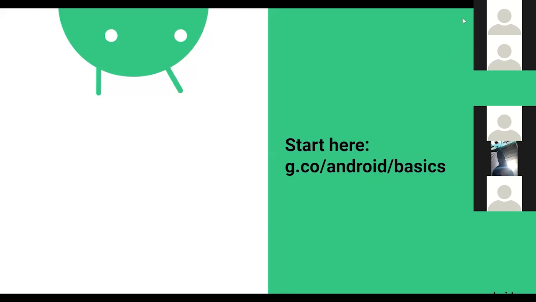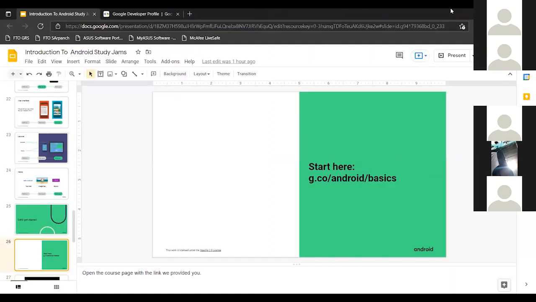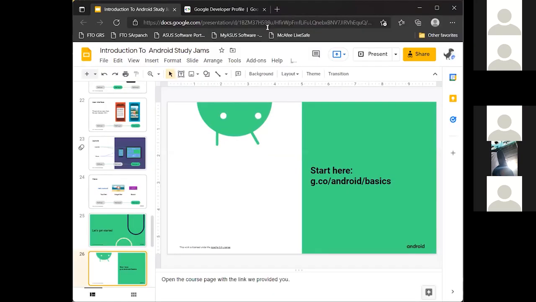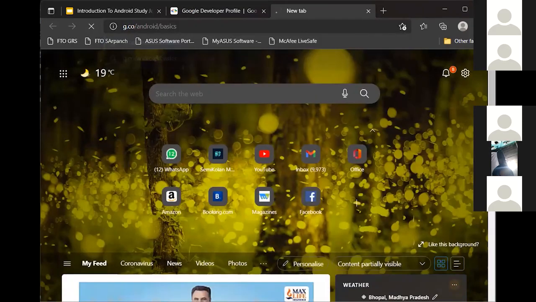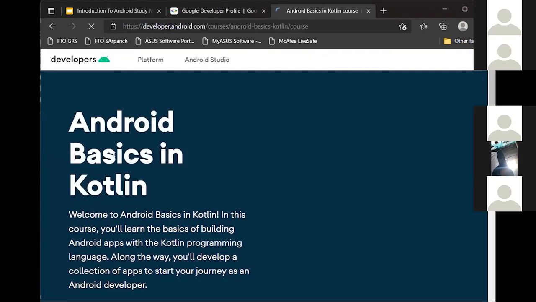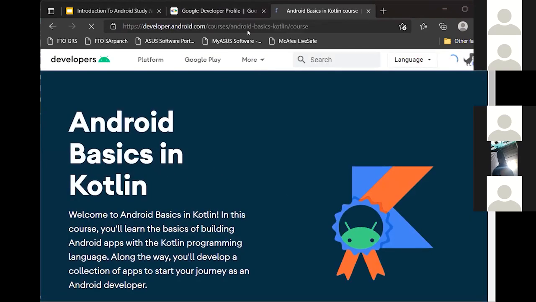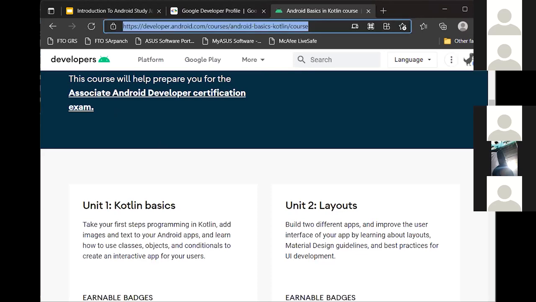The link is g.co/android/basics. The link is working in my case. I can see it. Let me share this link with you.